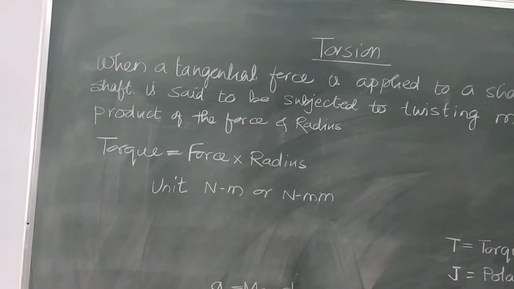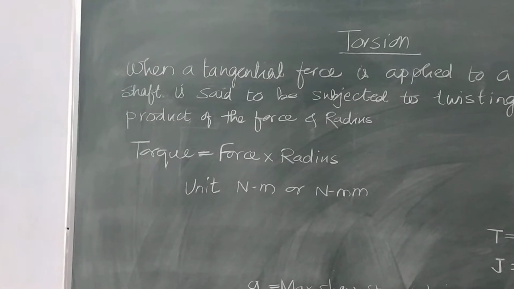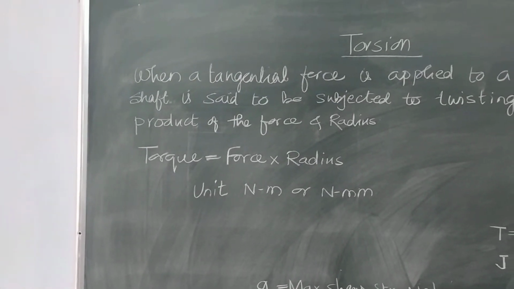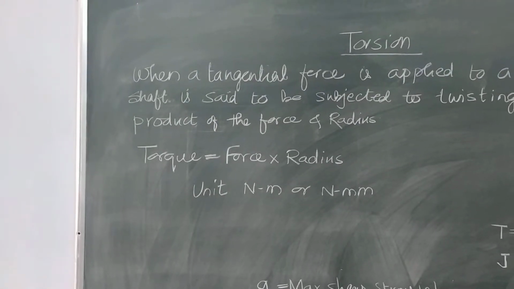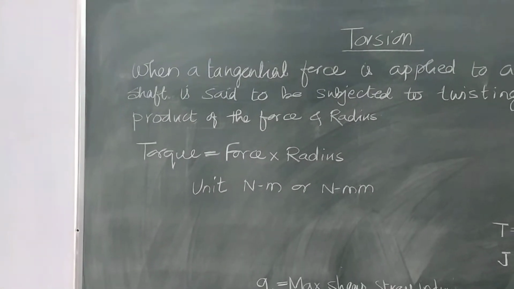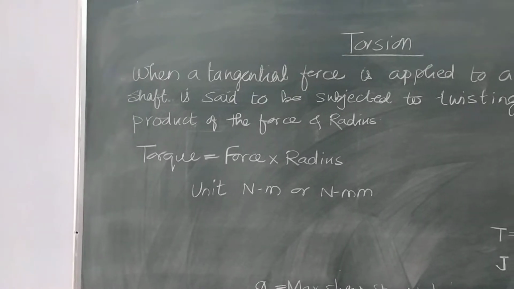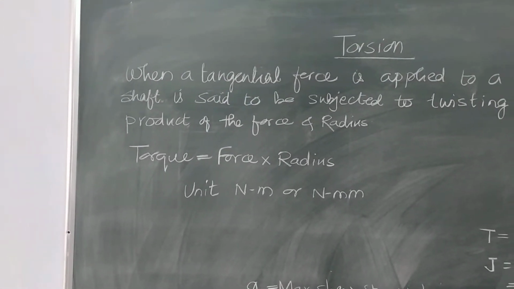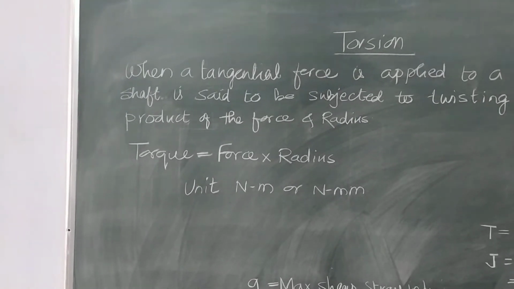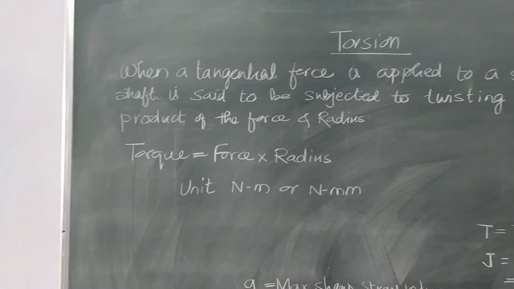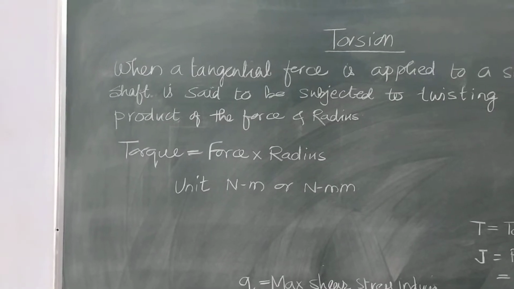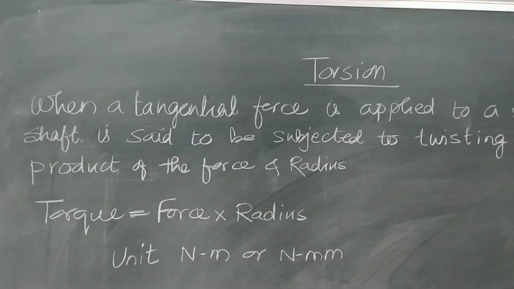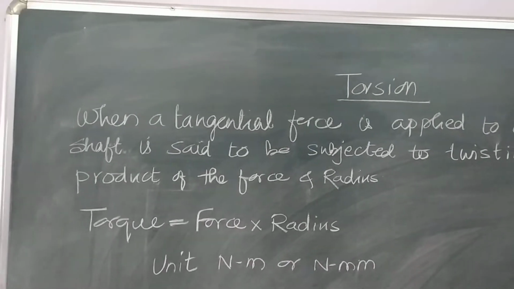And what is pure torsion? If the shaft is subjected to two equal and opposite torques at the two ends, it is said to be under pure torsion. Due to torsion, shearing stresses are developed in the material of the shaft. A shaft is subjected to pure torsion if it is subjected to only twisting moment and no other bending moment or thrust acts on the shaft. So, that is known as torsion or pure torsion.